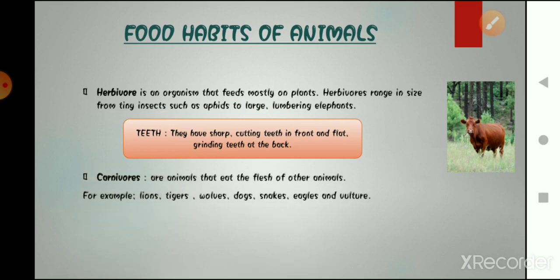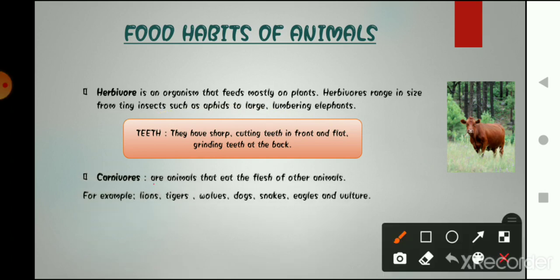Then there is carnivorous. What are carnivorous? They are animals that eat the flesh of other animals. For example, lion, tiger, wolves, dog, snakes, these are all carnivorous.